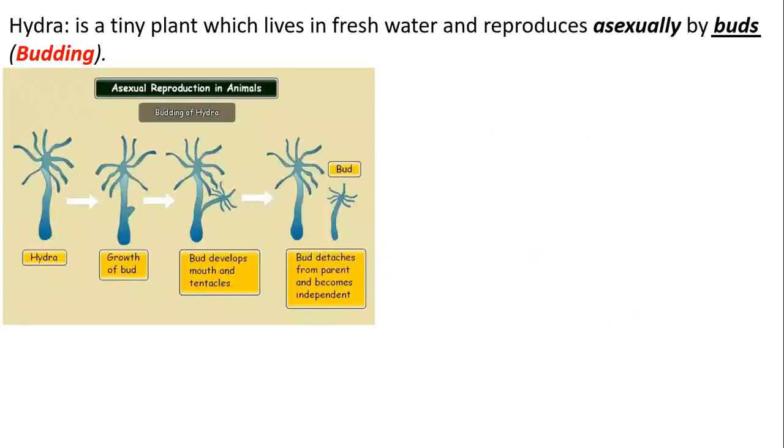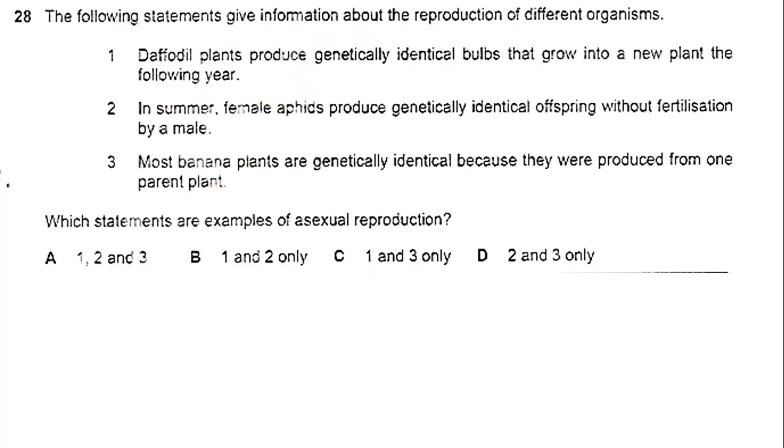Hydra. Hydra is an aquatic organism. It grows in fresh waters. So how does it reproduce? It reproduces by bud formation or budding. A bud starts forming on any part of the organism, and then it grows into a full organism, which finally separates and becomes an organism on its own. It detaches from the parent and becomes an organism. So budding is another way of asexual reproduction.